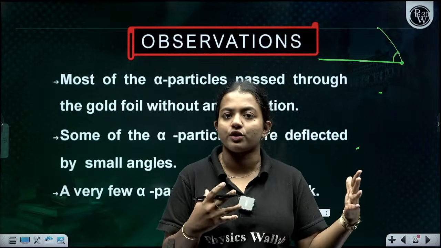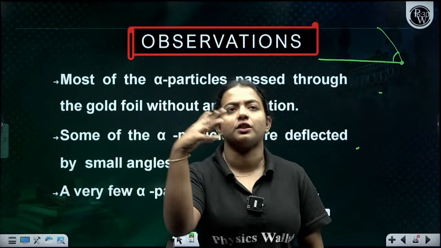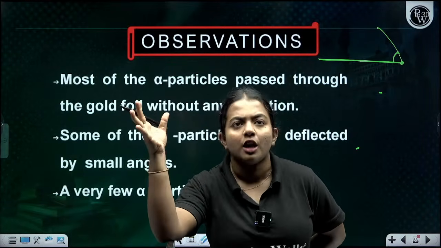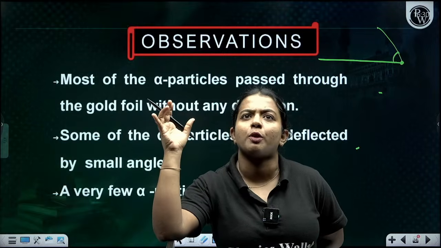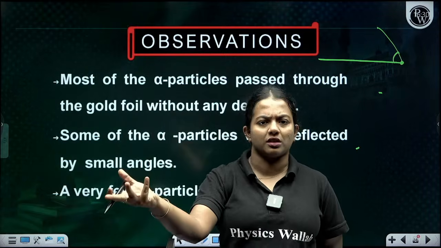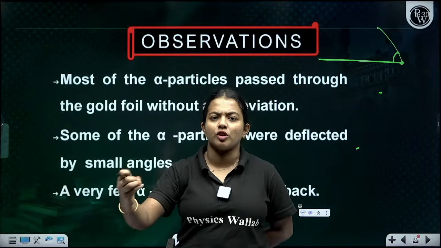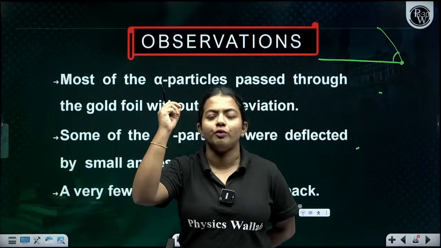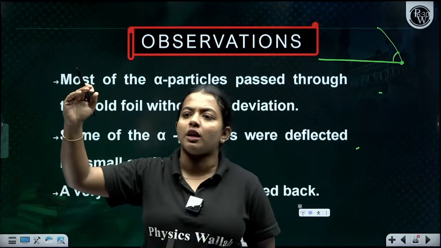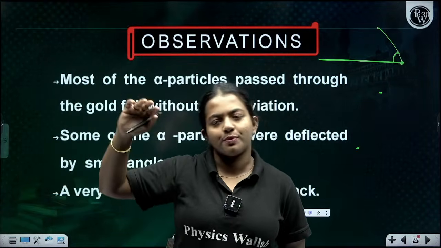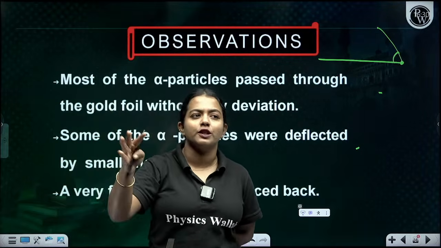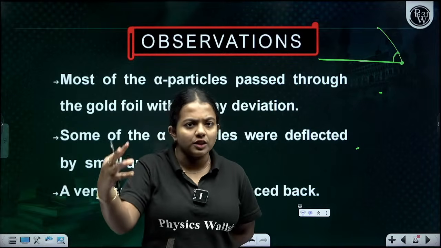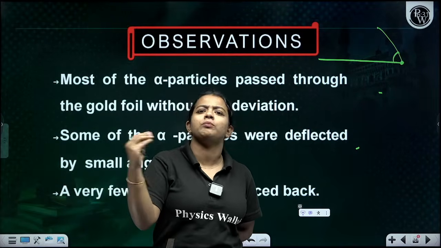Most of the alpha particles went through without any problem, which means there are no obstacles. Most of the space in an atom is empty, right? Very few made a small angle, which means they were deflected. Since a positive charge has to be deflected, there must be something else in the atom.